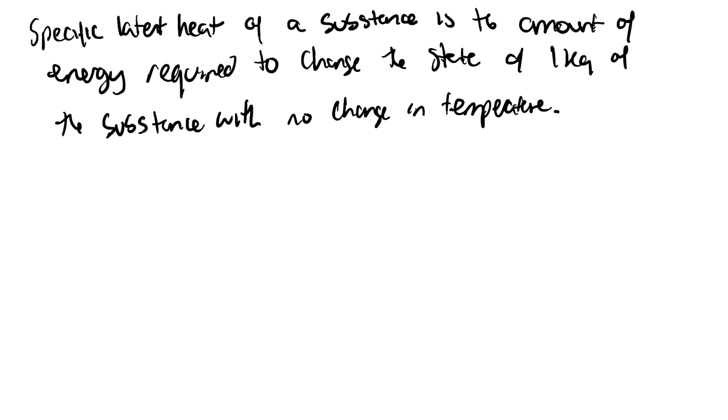So specific latent heat is the amount of energy required to change the state of 1 kilogram of the substance with no change in temperature.